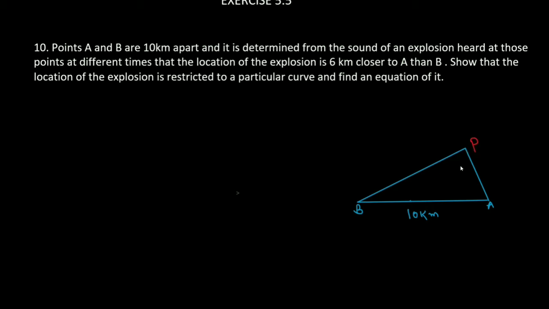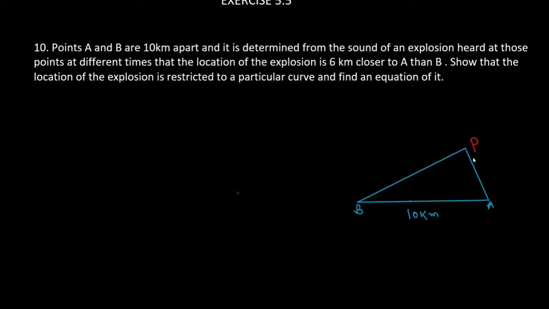The sounds of explosion are heard at A and B. And it is given from the sound of explosion heard at those points at different times, the location of explosion is 6 km closer to A than B. That is, this is the point where the explosion takes place. So this distance is 6 km closer to A than B. That does not mean AP is 6. The point P is closer to A than B by 6 km.